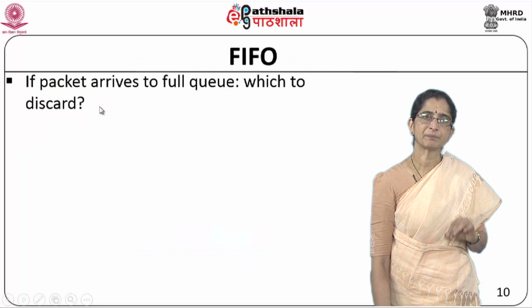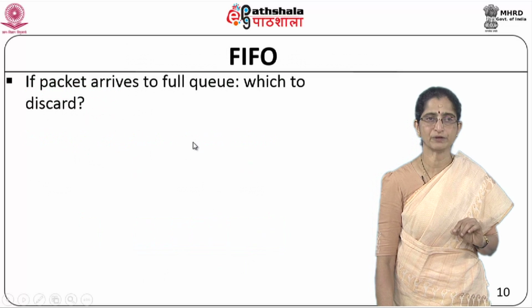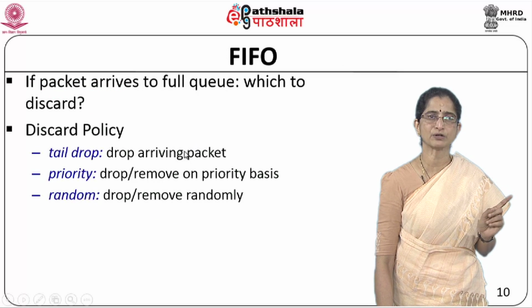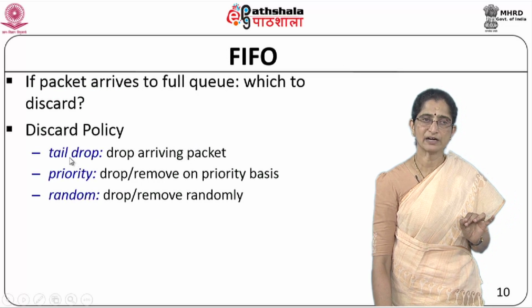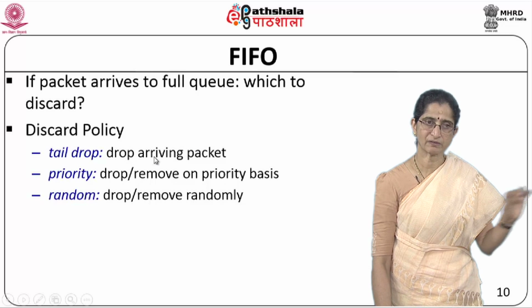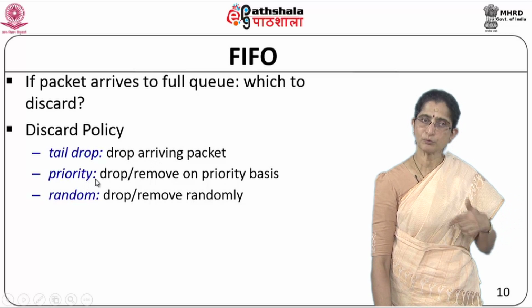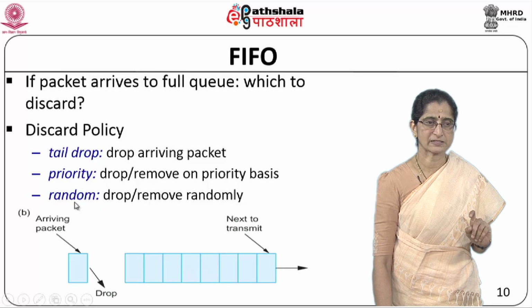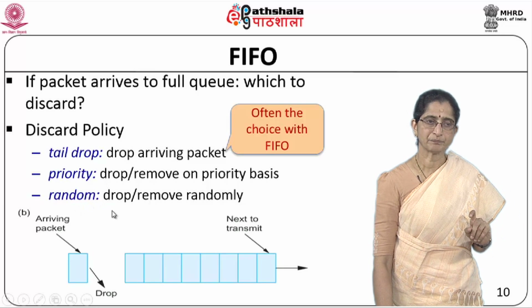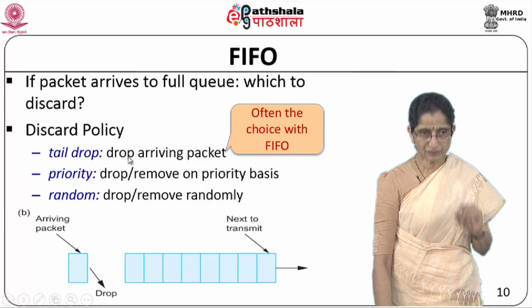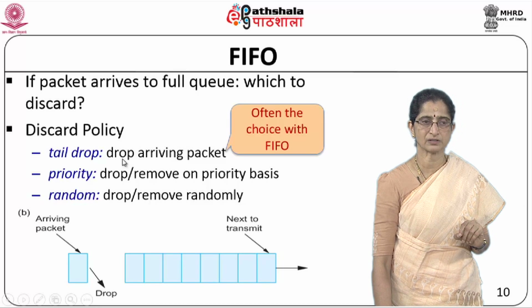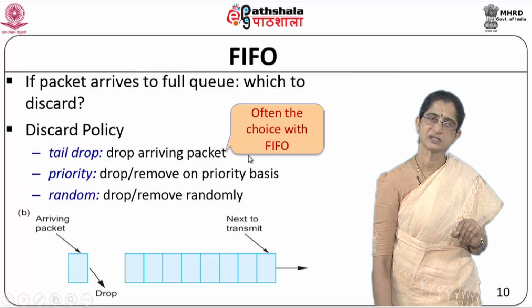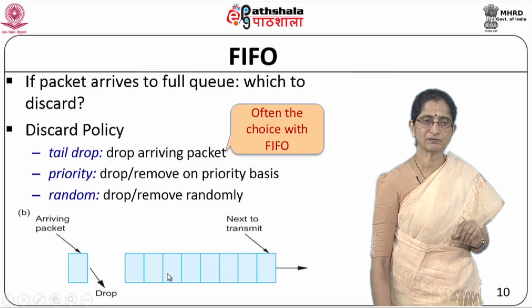Okay. So if the packet arrives to a full queue, what do we do? Which one do we discard? So here we talk about discard policies. A tail drop would mean that you drop the arriving packet, the one which is at the tail. A priority policy would be based on some priority basis, you could drop some packets, or you could randomly drop packets. Okay. So often we find that with FIFO, the first in first out scheduling mechanism, tail drop is the one that is typically adopted. So when it is full and a packet arrives, it is just dropped.